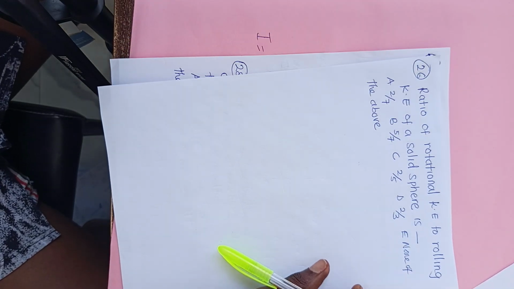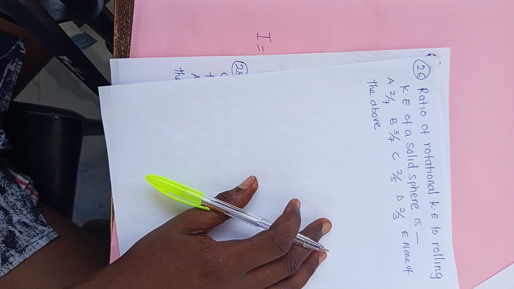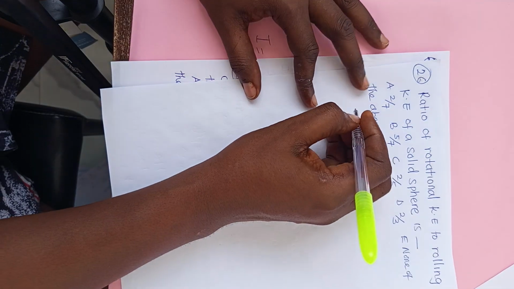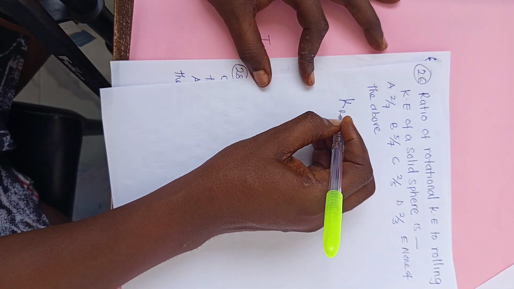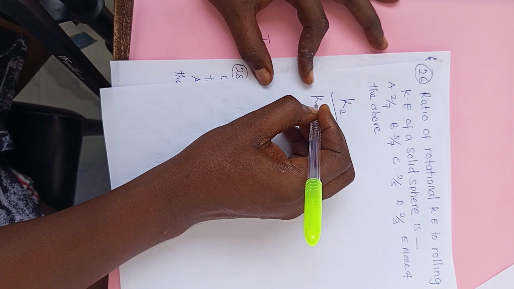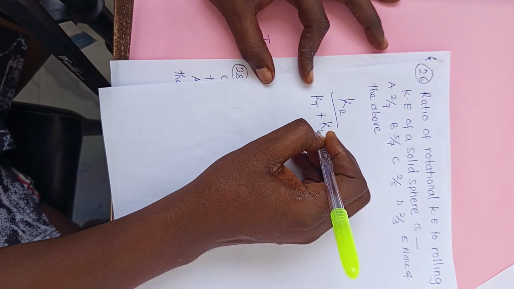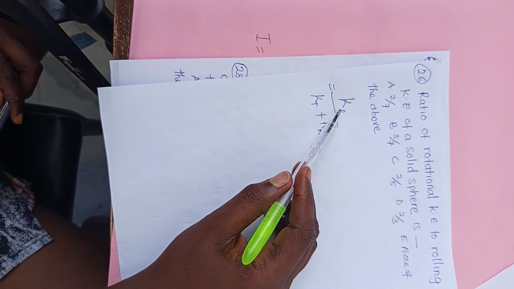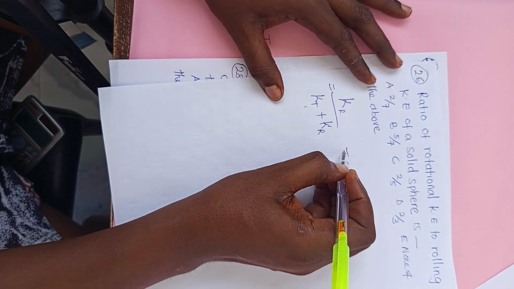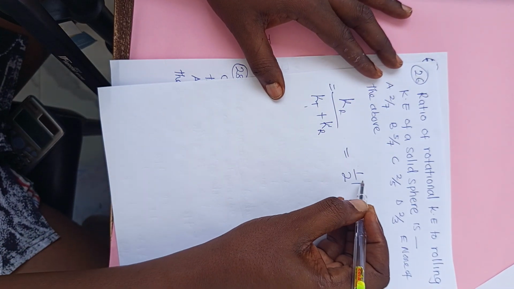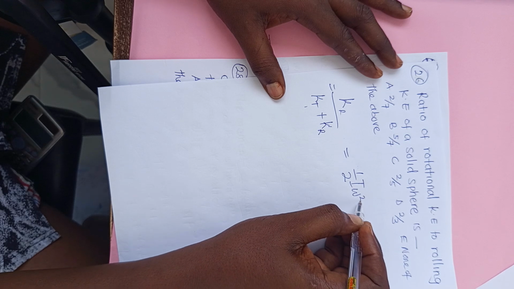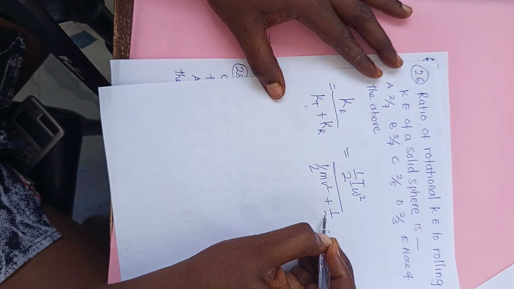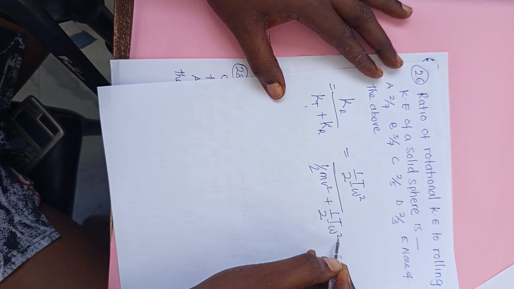This one now, if you want to solve this question, I will just solve it halfway, then you will finish it for me because it's very simple. The ratio of rotational to rolling. Rolling is both translational plus rotational. So we are looking for the ratio of rotational kinetic energy, which is 1 over 2 I omega square, over 1 over 2 mv square plus 1 over 2 I omega square.